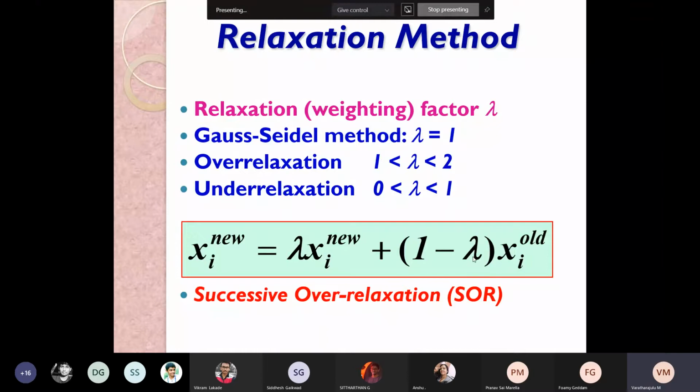Yes, this is what we disseminated at the end of yesterday's session. The Gauss-Seidel and Gauss elimination methods we dealt with belong to the relaxation method, where we considered the lambda value equal to 1. Once the lambda value falls between 1 and 2, that is usually called over relaxation, and if it is less than 1, that would be under relaxation.